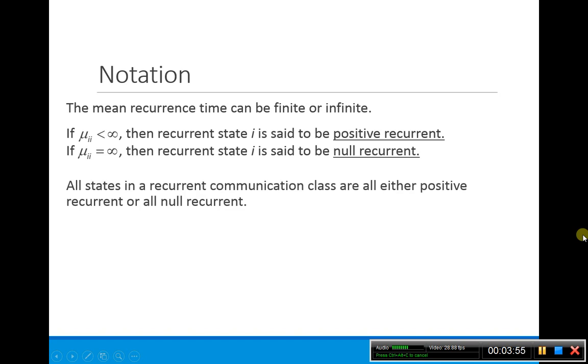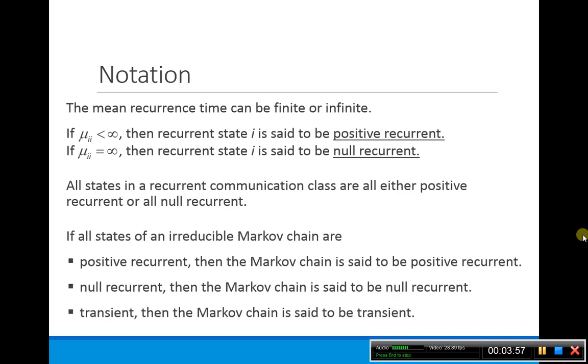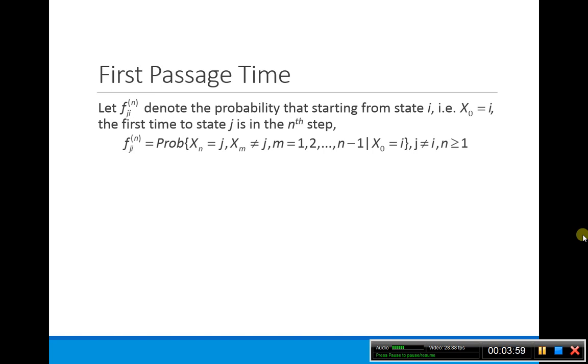That's different than what we're getting ready to talk about. What we're getting ready to talk about is what's called first passage time. So this is, what's the probability that if I start in state I, then I get to a different state, state J, in the nth step. So it's the same idea, but here I'm starting in one state, and I'm thinking about what's the first time that I'm actually going to cross over into this other state, into this state J. So what's the probability that the first time that I'm going to see state J is on the nth step? I don't see it any time before that.